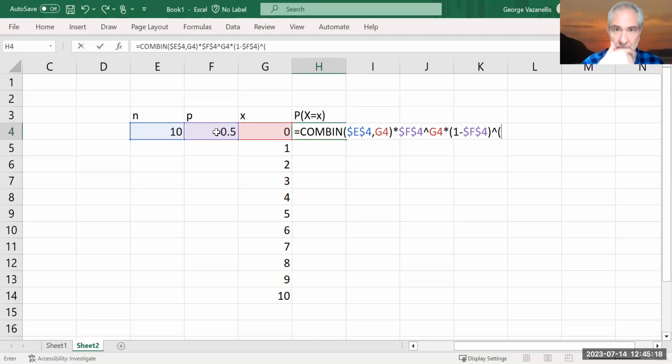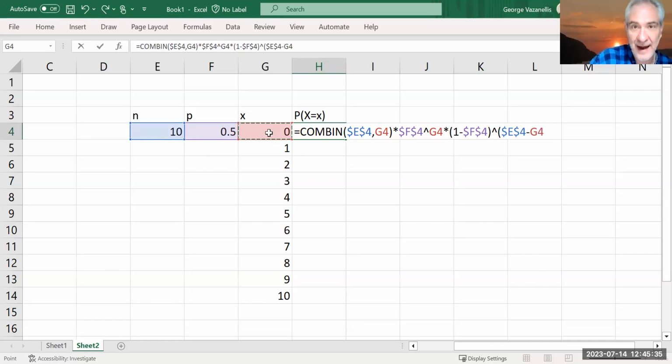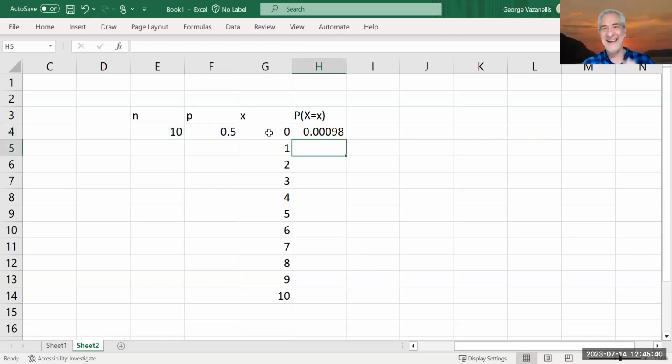No, I think we're going to need an open bracket here because it's n minus x. N, which is always 10, again, F4, minus. That would be G4. All right, that is showing off. Love it. Me too. There it is. Okay. I love it too.